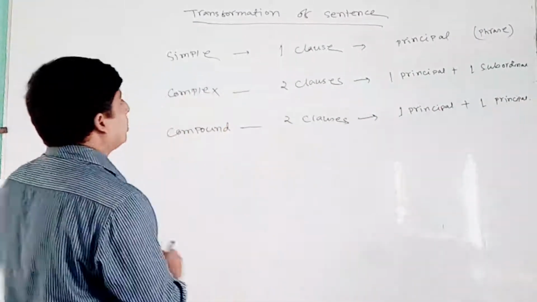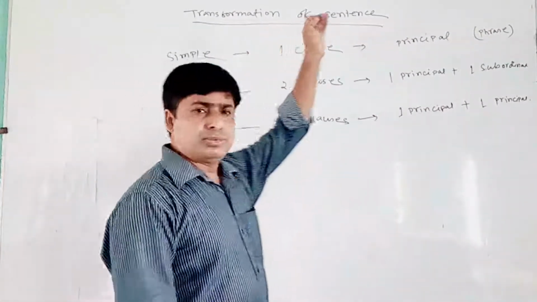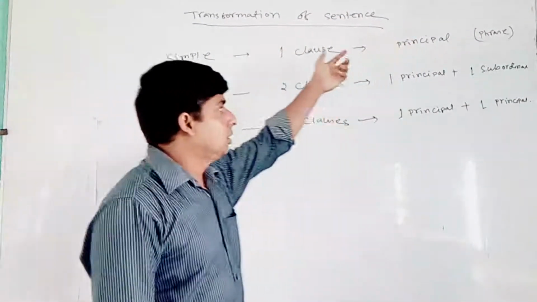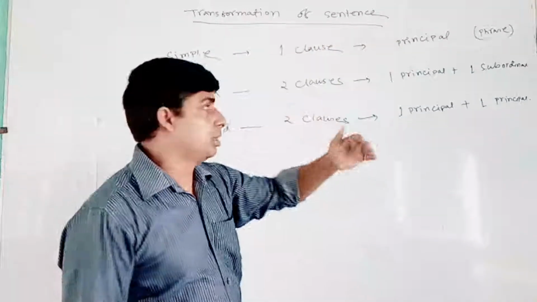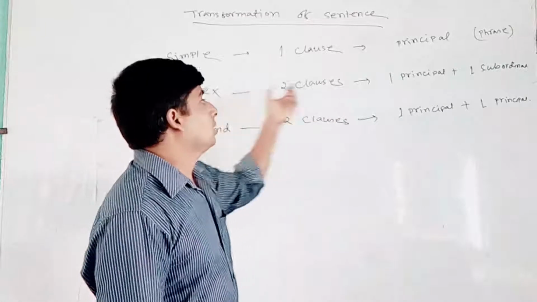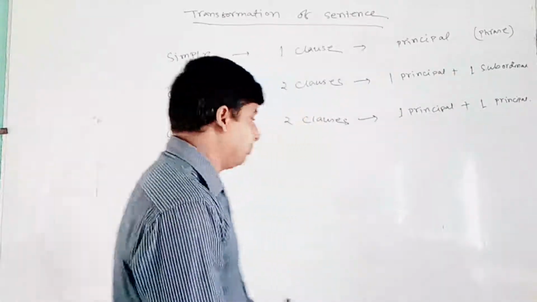To make a simple sentence, sometimes we find some conjunctions, but in most cases it's not necessary, though sometimes it's mandatory. Complex: two clauses, one principal, one subordinate. Let's give an example.